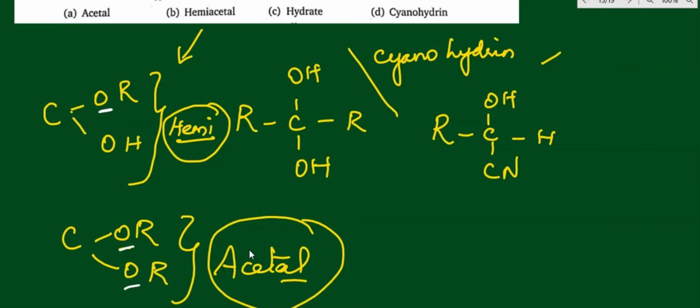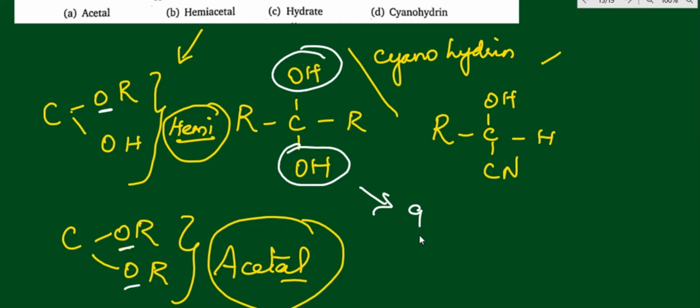Hemiacetal means what? Acetal means what? Acetal means two ether linkages present on the same carbon, whereas hemiacetal means only one ether linkage is present on that same carbon. Now here, hydrate means geminal: both the OH groups are present on the same carbon. That is what it is, geminal diol, we can say, right?